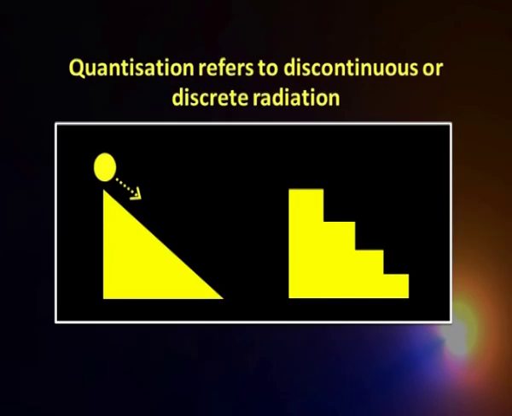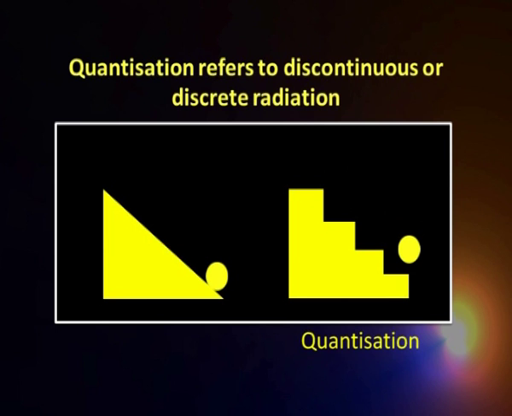As it comes down, it can take up any potential energy possible depending on the height. As contrast to this, in this case the system can have potential energy of this level or this or this or this, nothing in between. So, that is quantization. This is continuous, this is classical behavior, this is quantum mechanical behavior. That is exactly the proposition of Max Planck.